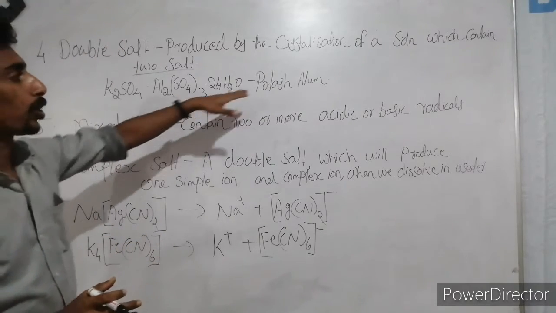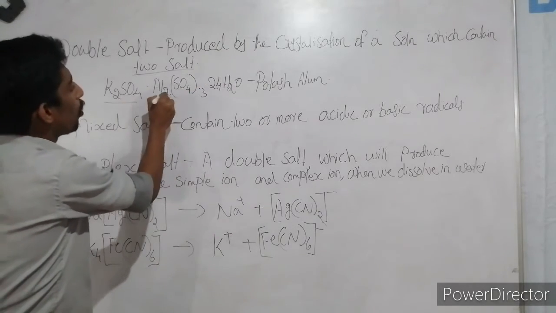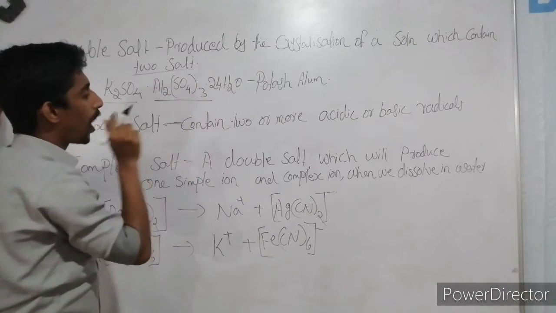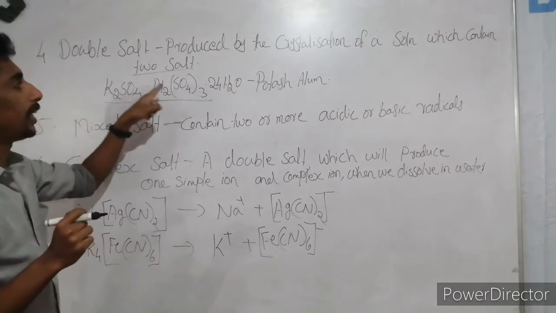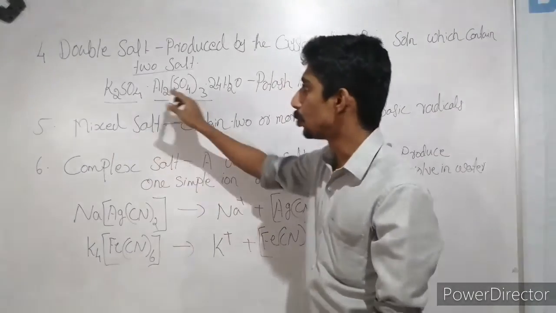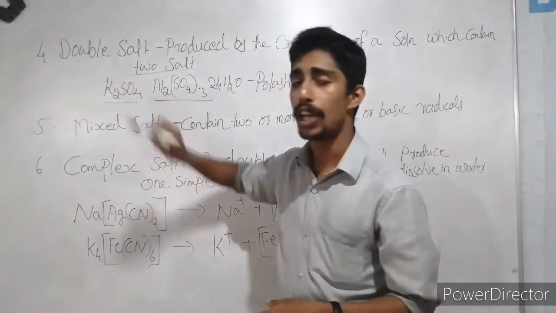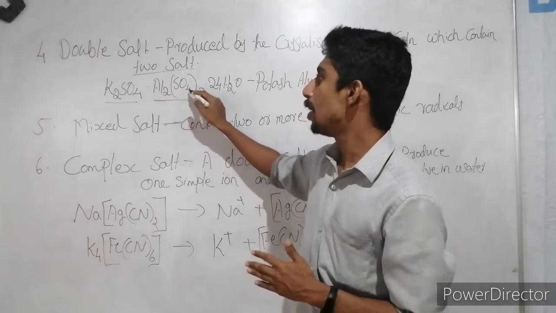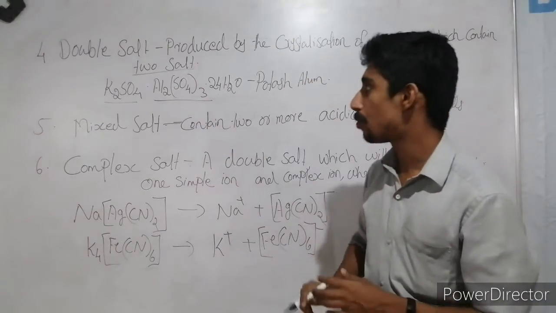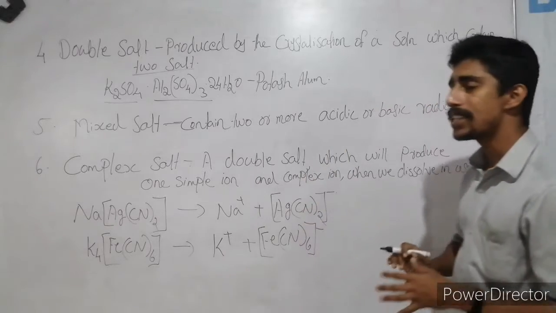Suppose we take potash alum, K2SO4, aluminum sulfate and water. This is an example of double salt. Here two types of sulfates are there. First one is potassium sulfate, K2SO4, then another one, aluminum sulfate, Al2(SO4)3.